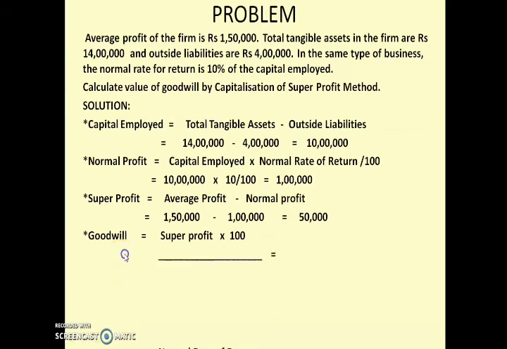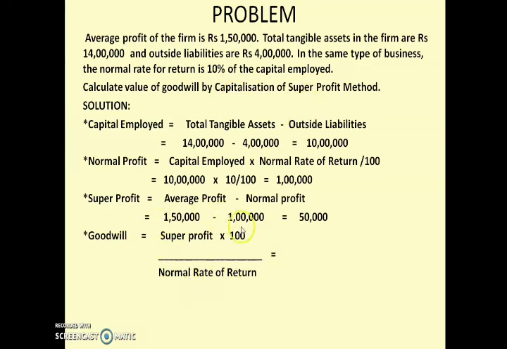The formula for capitalization of super profit is super profit into 100 divided by normal rate of return. If you remember the calculation of goodwill with super profit method, the formula was goodwill is equal to super profit into number of years purchase. But this method is different. They are asking you to capitalize the super profit.